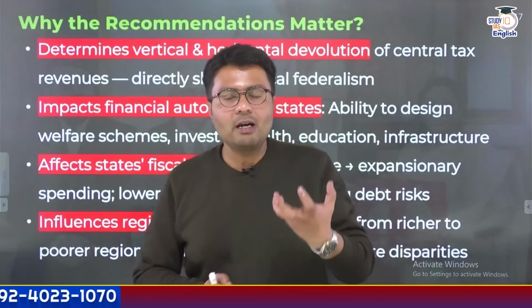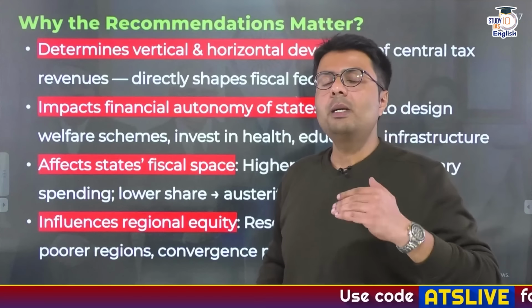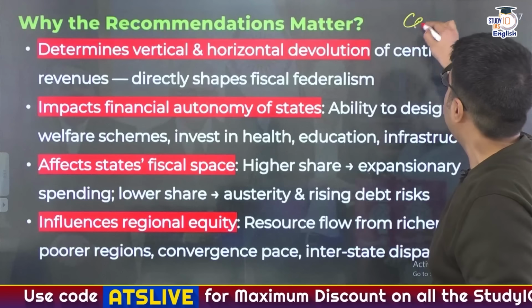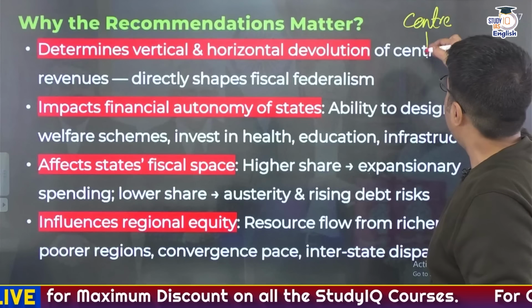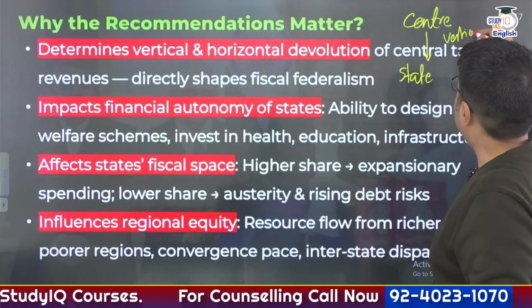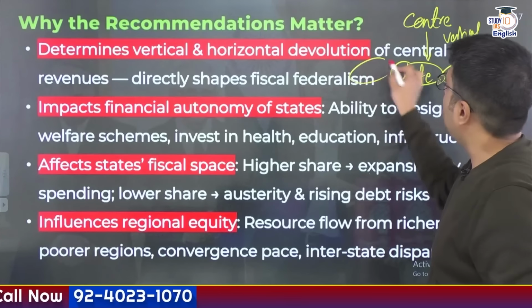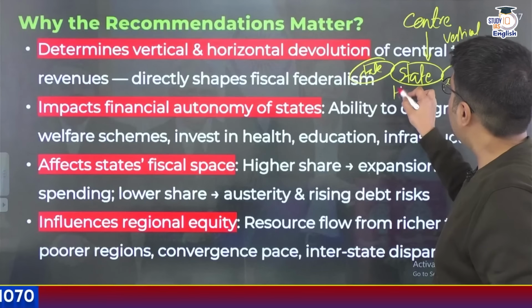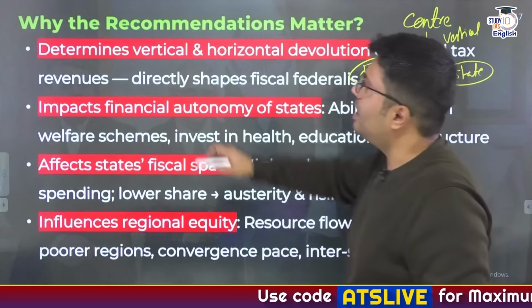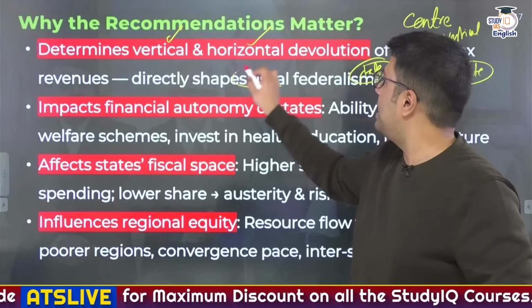Now, why are the recommendations of the Finance Commission important, or why do they matter? First of all, they determine both vertical and horizontal distribution. Whenever funds are distributed from the center to state governments, this is an example of vertical fiscal devolution. And the distribution of funds between various state governments is called horizontal tax distribution. So the Finance Commission gives recommendations for both vertical and horizontal distribution of taxes, which